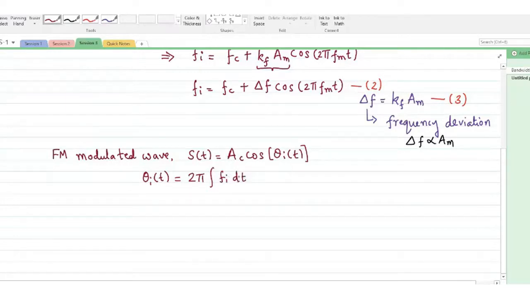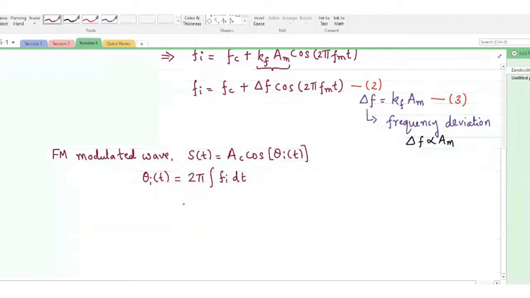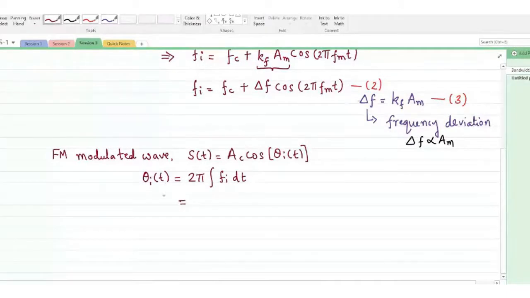dt. Since I have the equation for instantaneous frequency, the first term here is Fc, which is a constant, so this will naturally be 2 pi Fc t plus, for the next part of the integral, delta f.